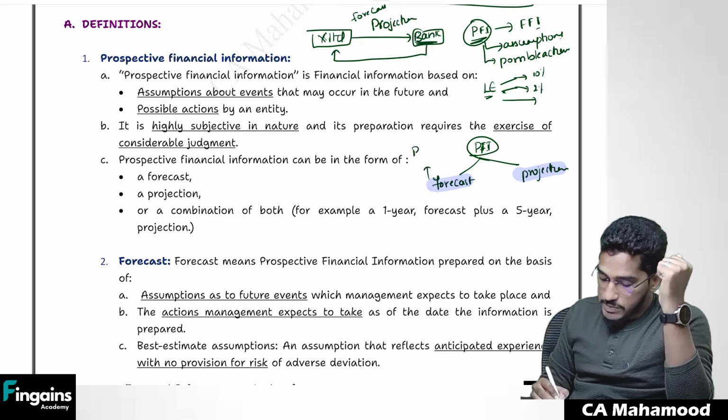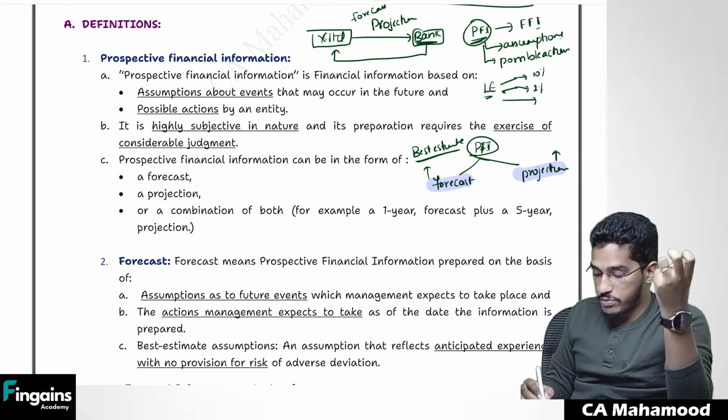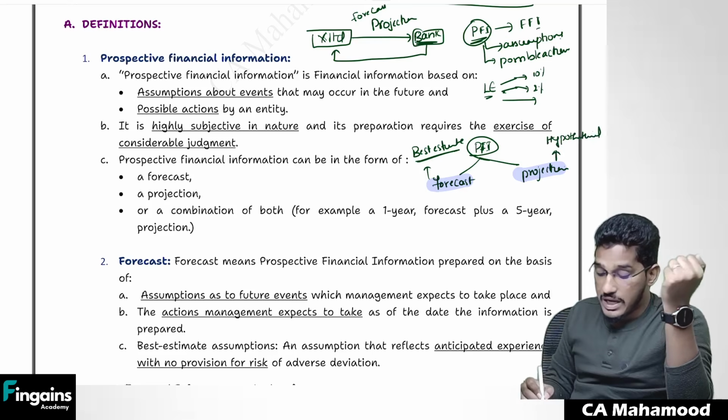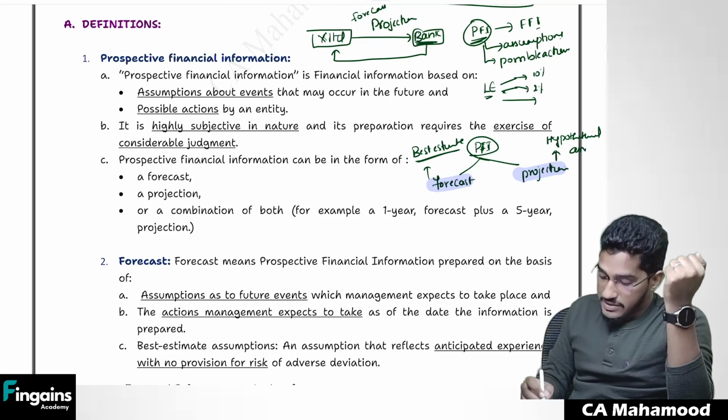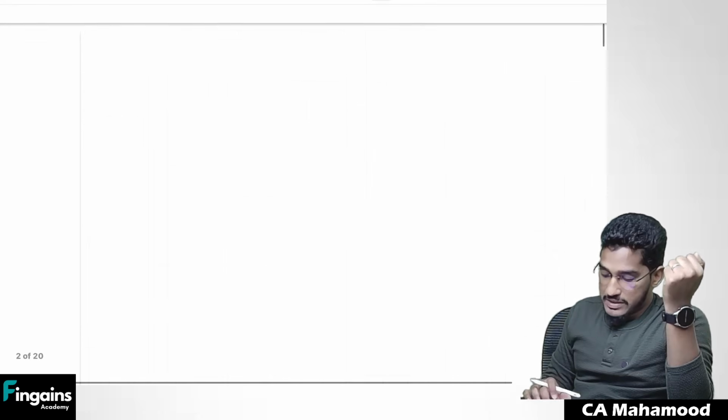Forecast is something which is based on best estimate assumptions, whereas projection is such a kind of prospective financial information which is purely based on hypothetical assumptions. Which is purely based on what? Hypothetical assumptions.